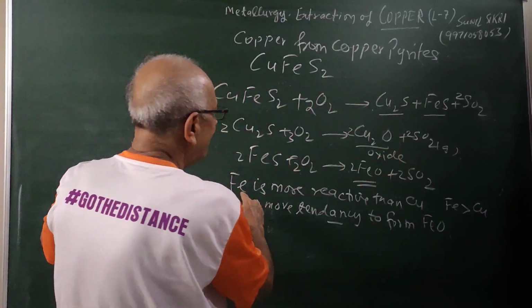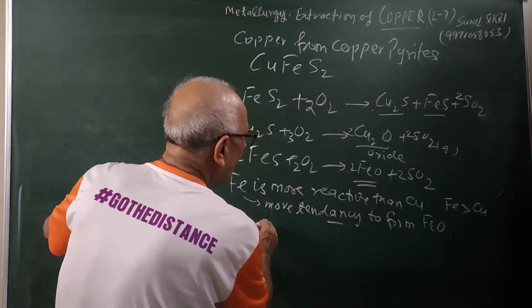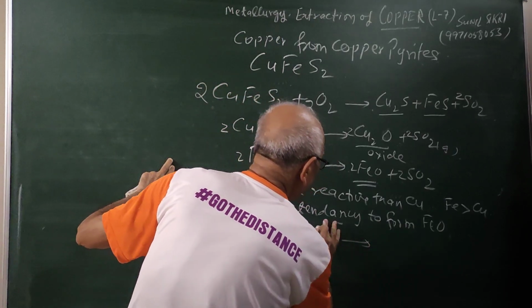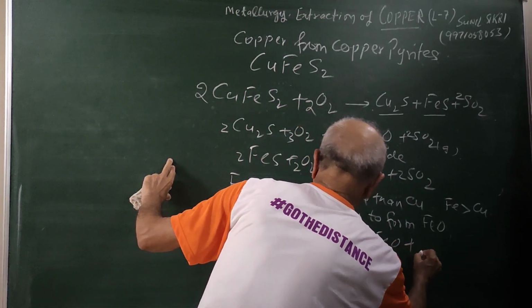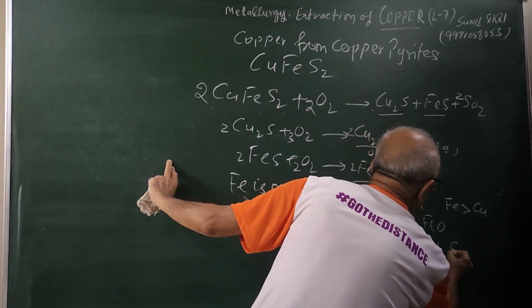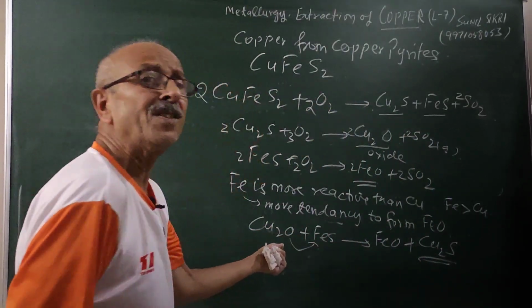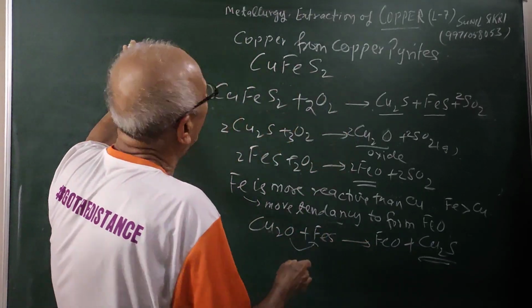So what will happen? If iron sulfide is there, what will it do? If you have copper oxide, iron sulfide will react with this, and the oxygen will be taken by iron. So it will form iron oxide, and you will get Cu2S. Therefore, iron has a greater tendency to snatch oxygen from the copper. The result is FeO and Cu2S.